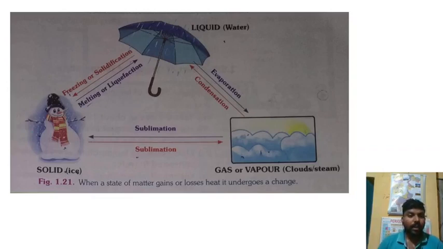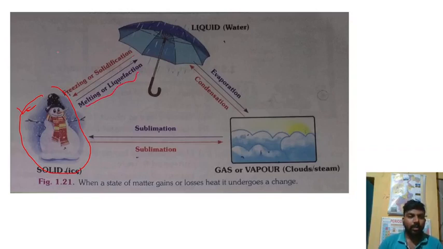First of all, we have the solid, a beautiful snowman. Here, very important, the arrow has been given for melting or liquefaction.